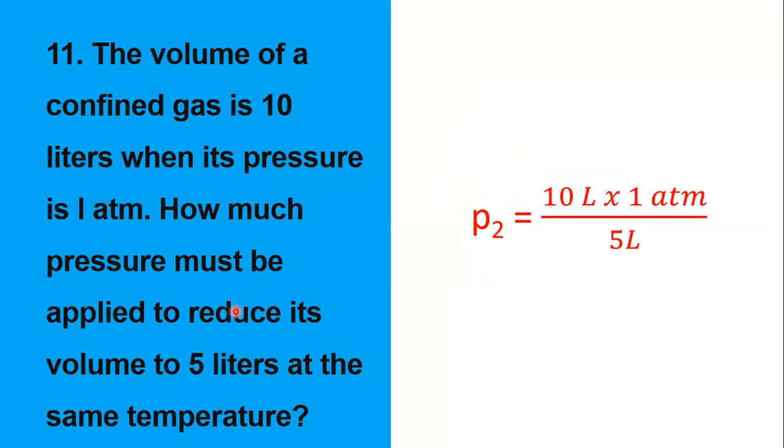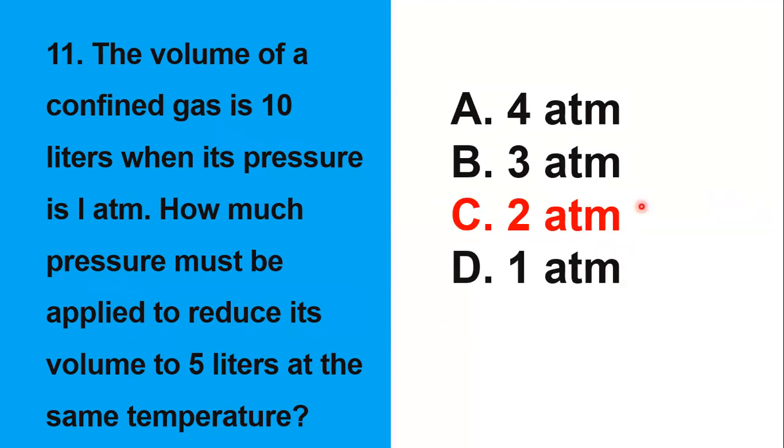So, P2 is equal to 10 liters times 1 atm over 5 liters. 10 times 1 equals 10, divided by 5, magiging 2 atm. Okay, letter C, 2 atm. Manipulation lang ng basic formula ng Boyle's law, P1V1 equals P2V2.